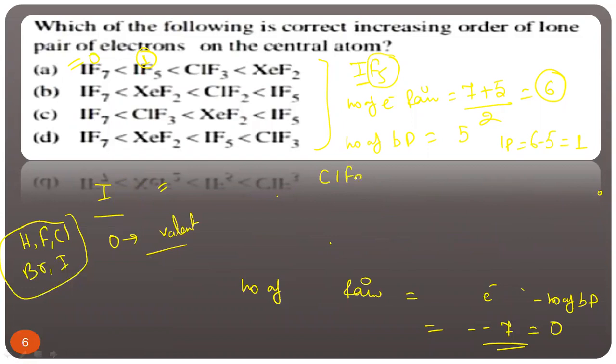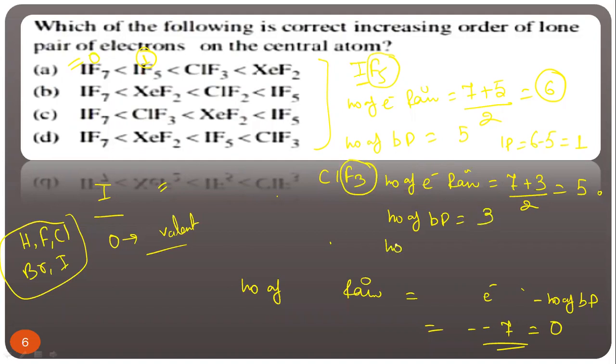ClF3. What is the number of electron pair? Chlorine, valence electron 7, monovalent atoms 3, 7 plus 3 is 10, divided by 2, so electron pair is 5. Number of BP is the total number of monovalent atoms, which is 3. So the number of lone pair is electron pair minus BP, 5 minus 3, that is equal to 2. So ClF3 has 2 lone pairs.